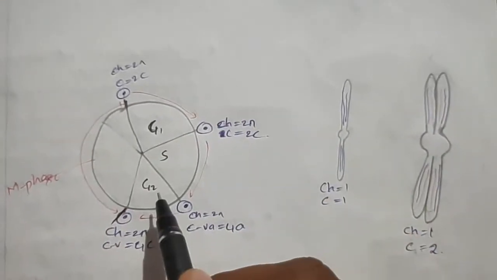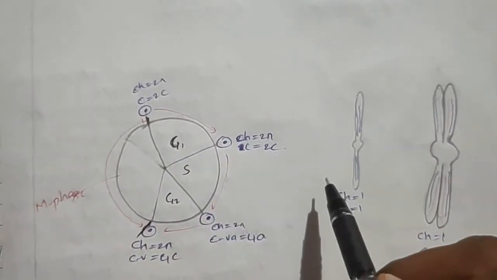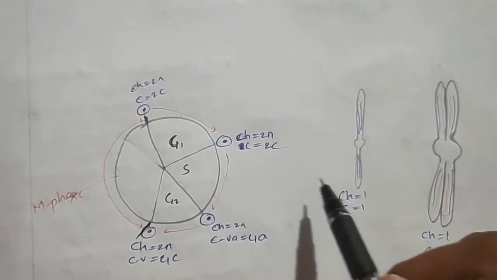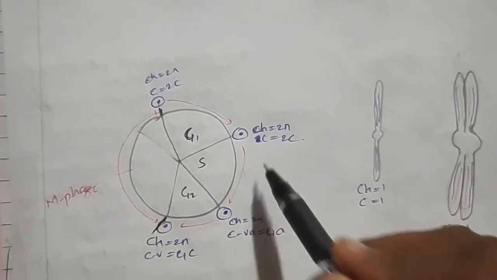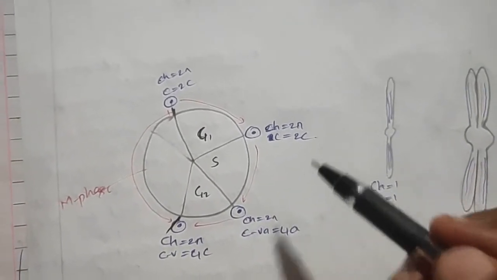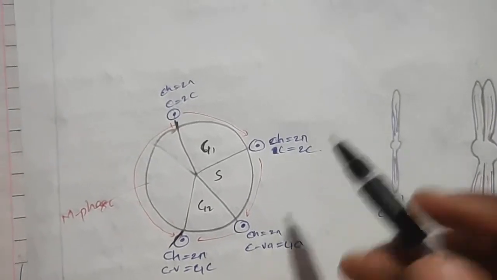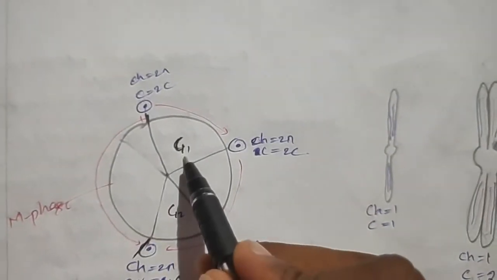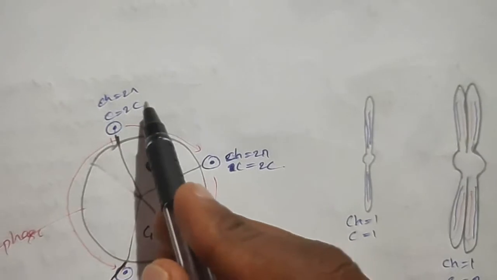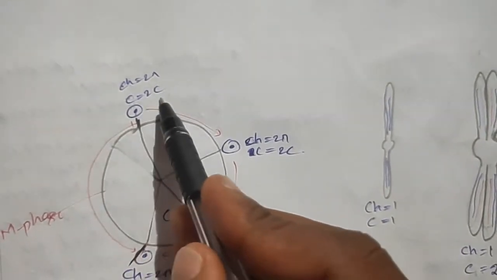In this cycle, the chromosome number remains the same, but the C value will become double in the S phase. C value means the total DNA content in one set of the chromosome. Firstly, in G1 phase, the chromosome will be diploid, and the C value will be 2C.